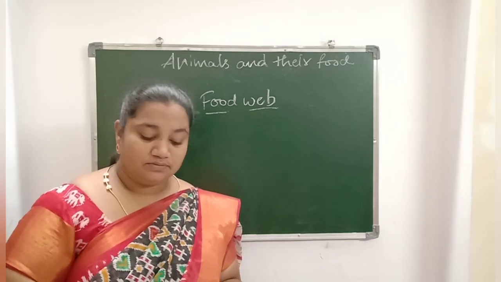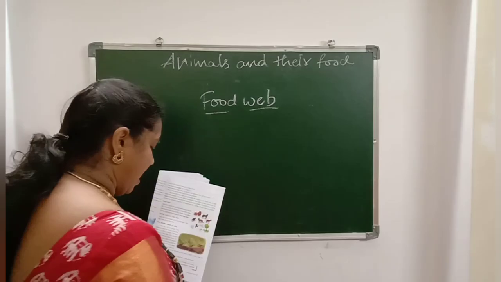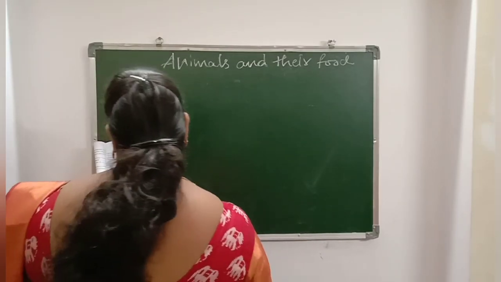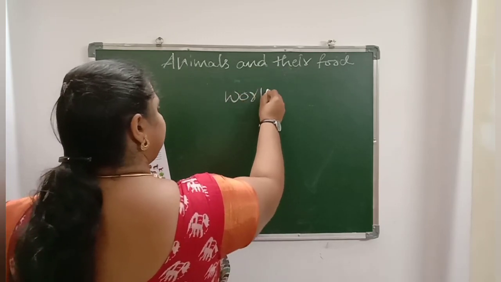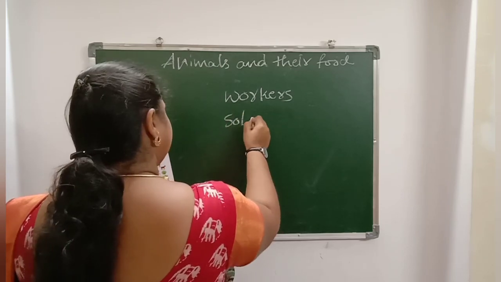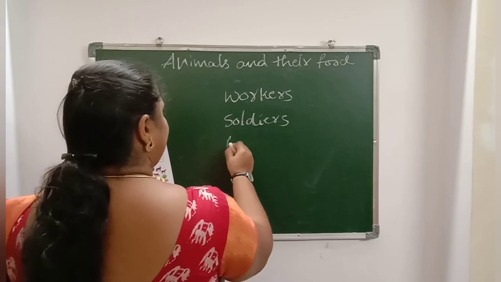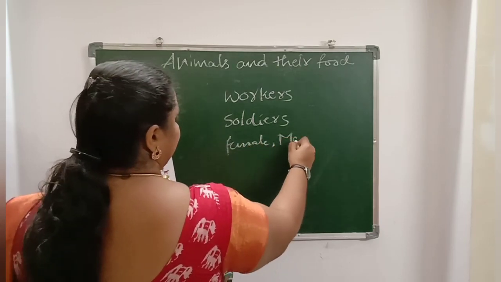So what will they do? An ant colony will have workers, soldiers, female ants and male ants.